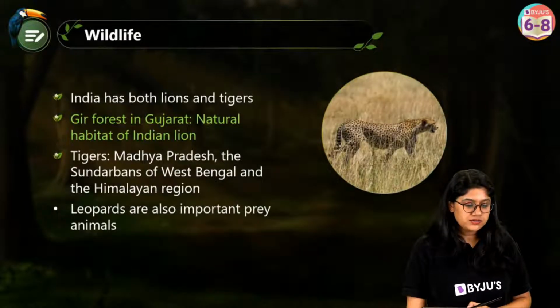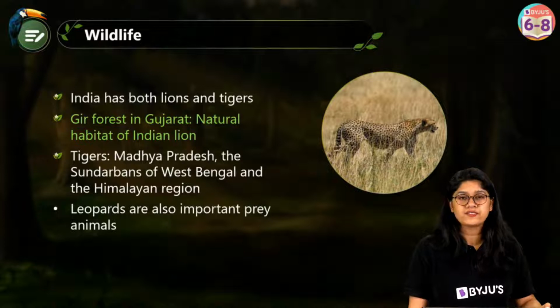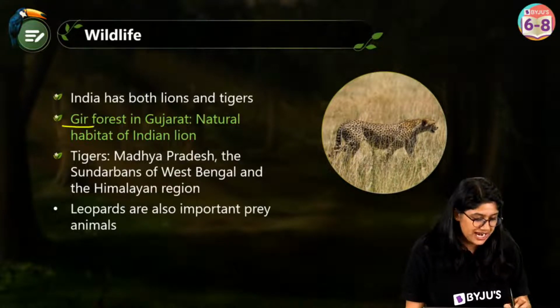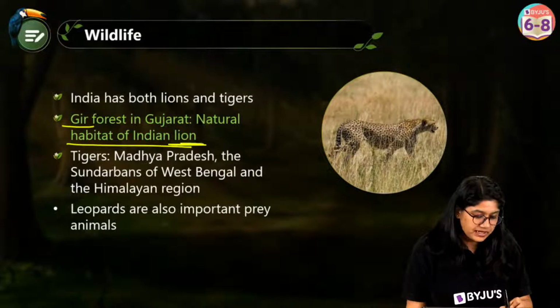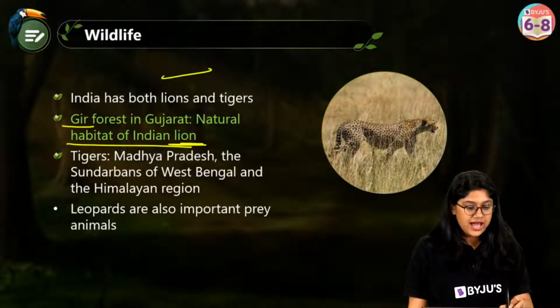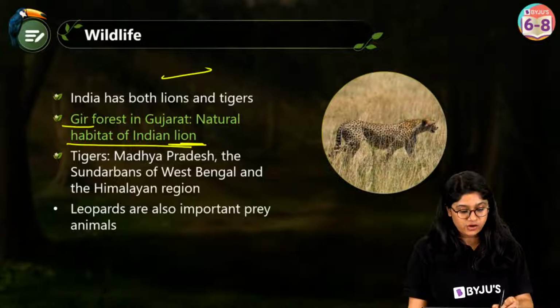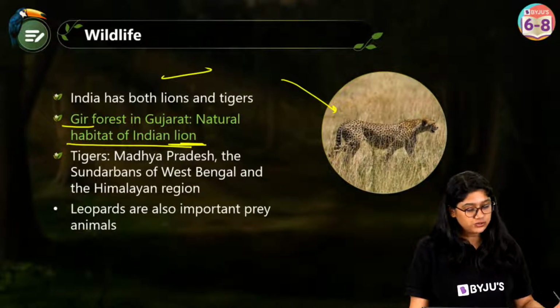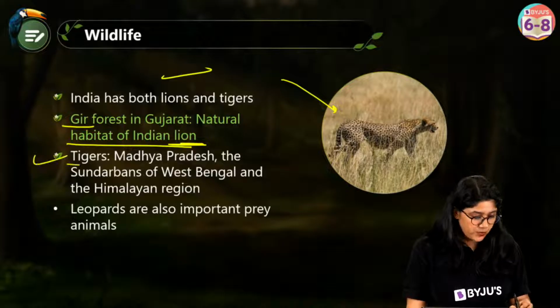For that, of course, the government has done a lot of work and has created various parks, right? One of these is Gir National Park, where we have the lion. India has lions, tigers, and of course recently there's been an introduction of cheetahs also. We have leopards also. Remember this, where we can find the tigers and leopards.